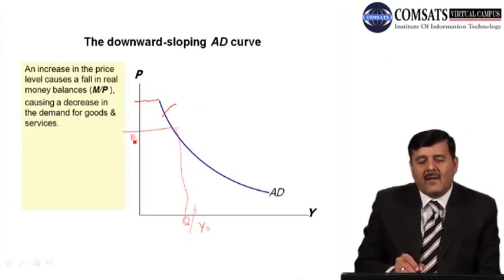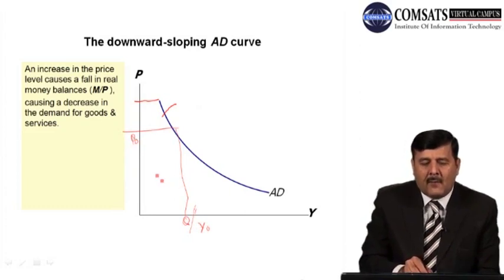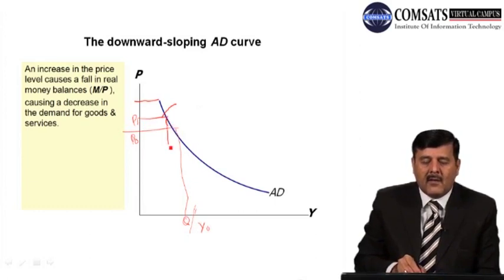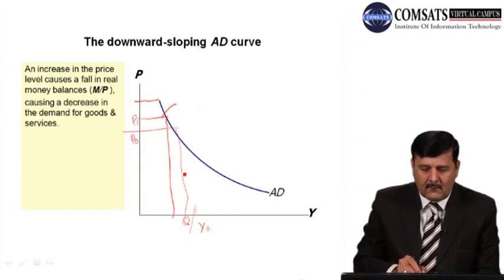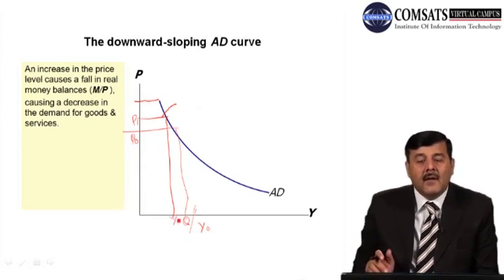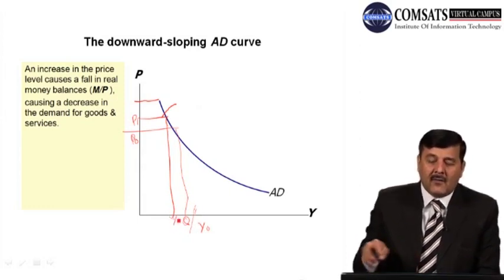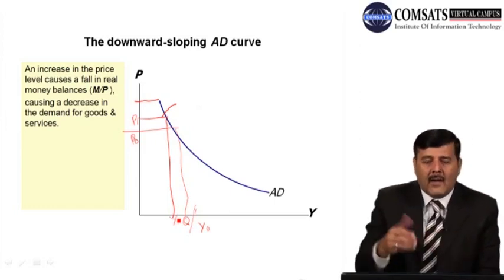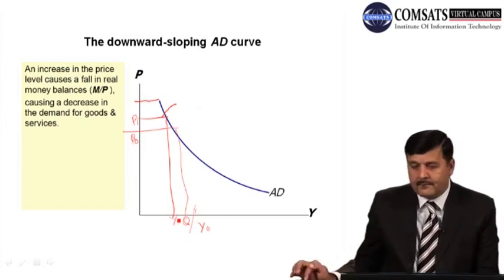At a certain price level we have a Y naught output level. Now suppose that prices go up from P naught to P1, demand for real balances goes down, and the output level or demand for goods and services will go down from Y naught to Y1. Right, but the economy is moving along the same aggregate demand curve.